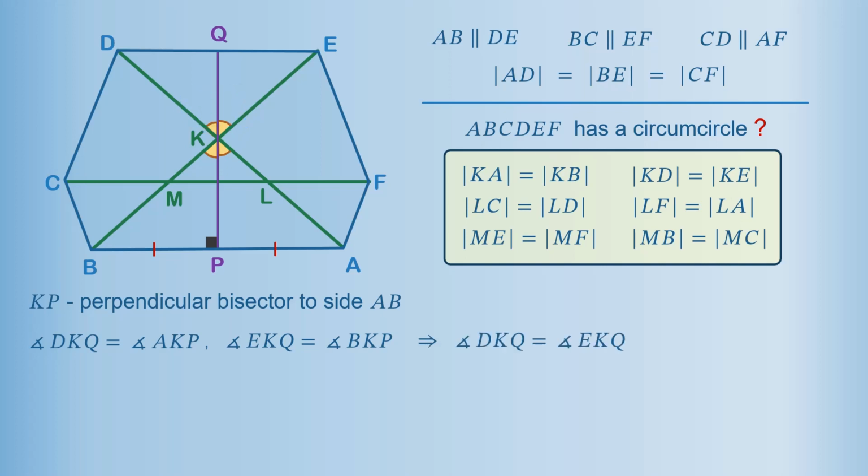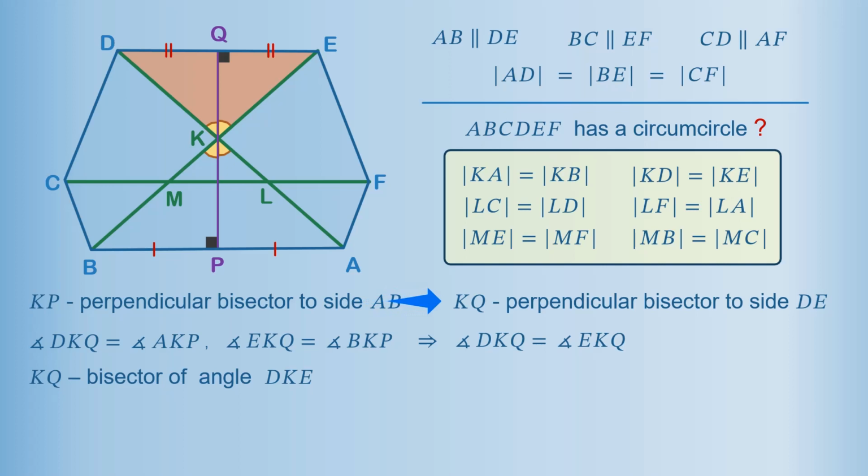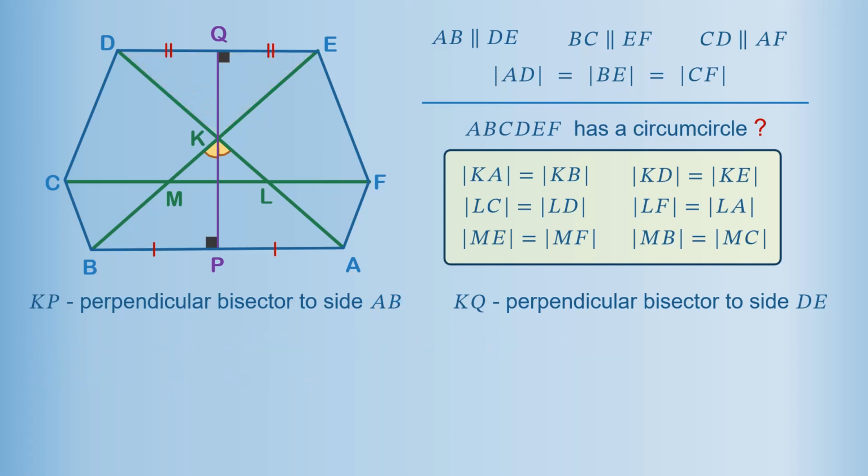In other words, KQ is the bisector of angle DKE. But angle DKE is the apex angle in isosceles triangle DKE. Therefore, KQ is the perpendicular bisector to the base DE.